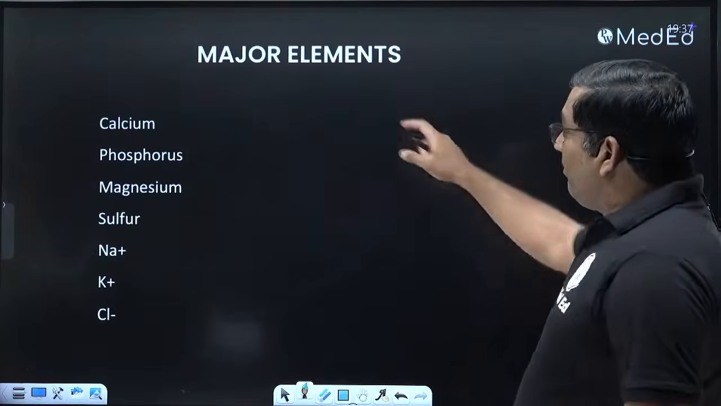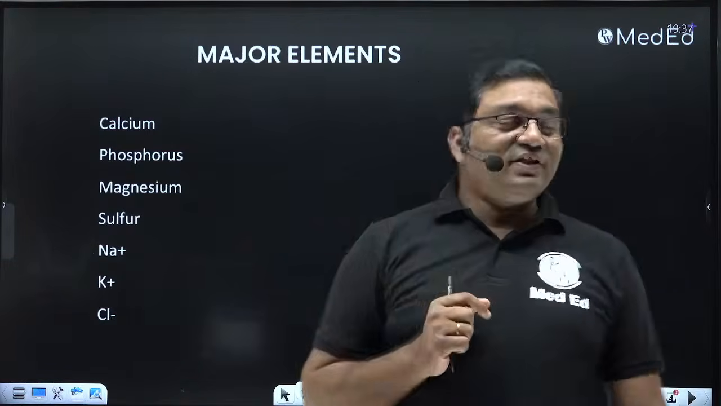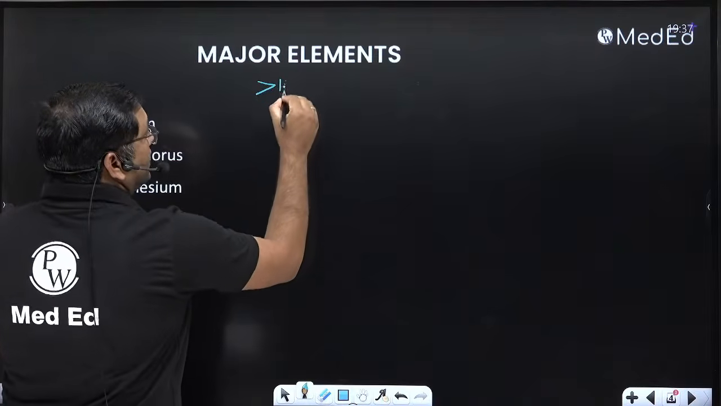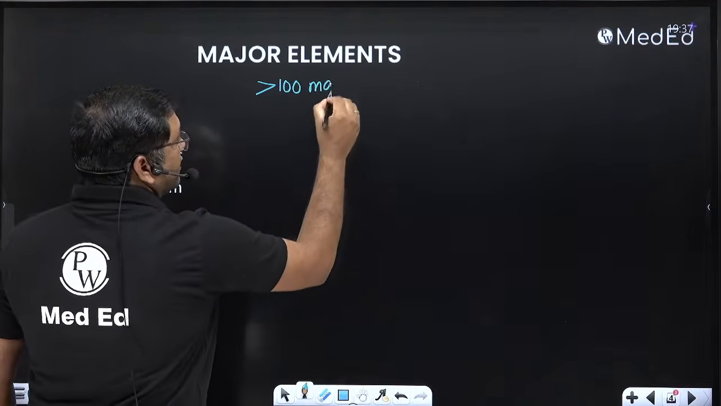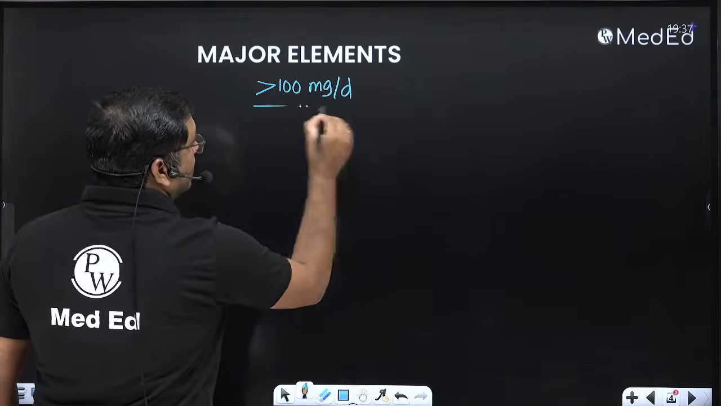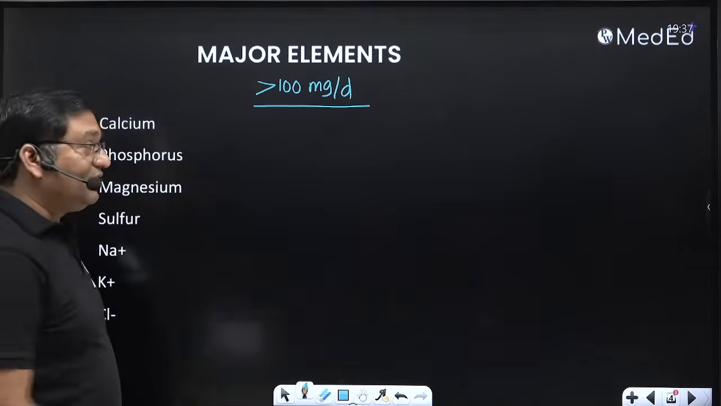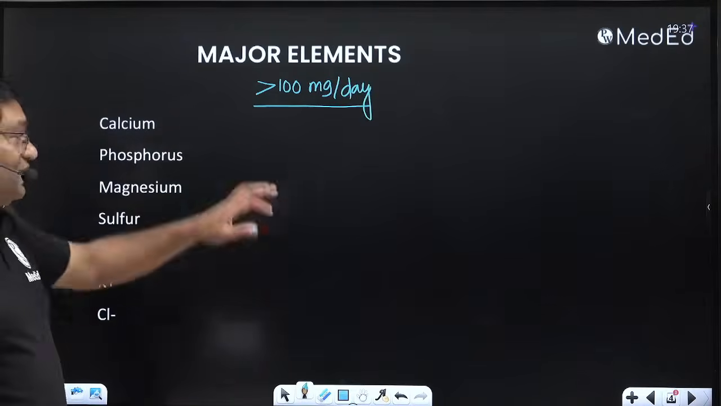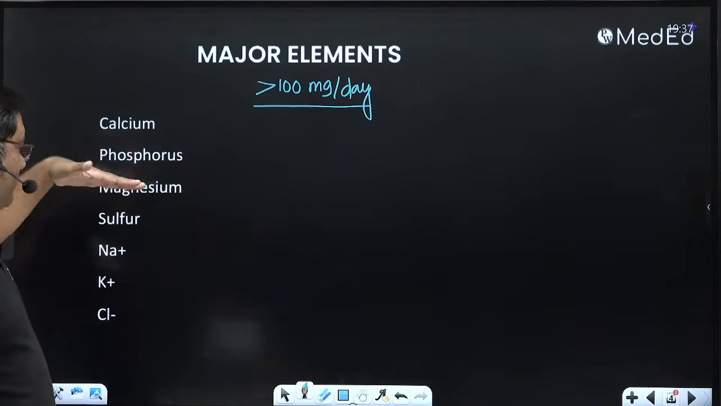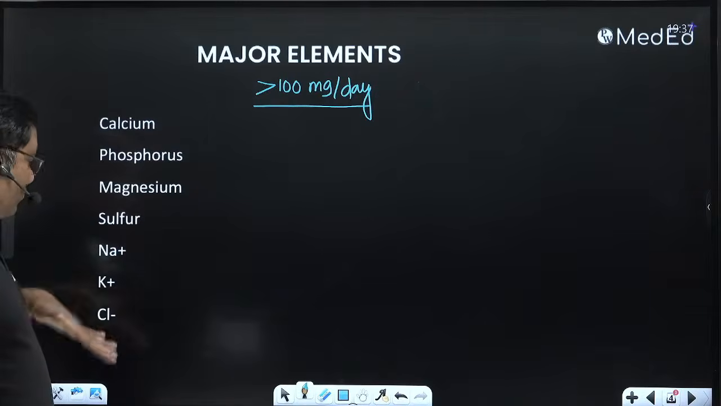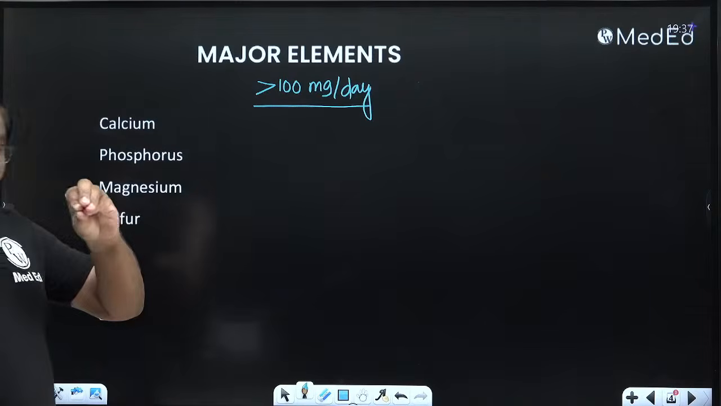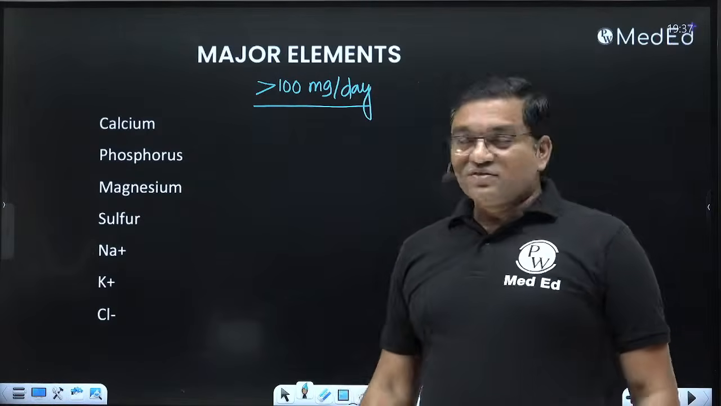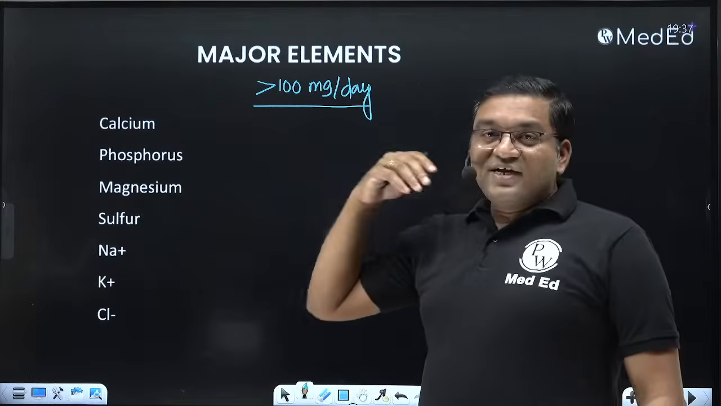Now see, major elements. When the requirement of an element is more than 100 milligram per day, not per deciliter, per day, they are known as major elements: calcium, phosphorus, magnesium, sulfur, sodium, potassium, chloride. So if you want to remember the RDA of these different minerals, try to make a chart.